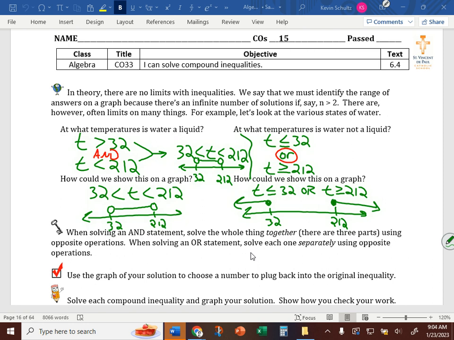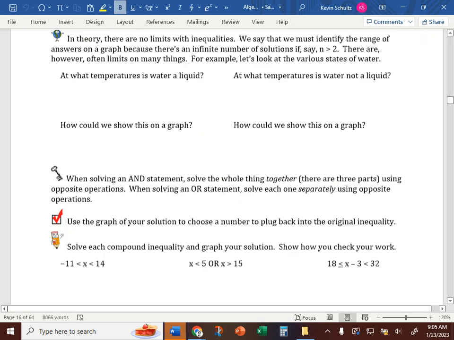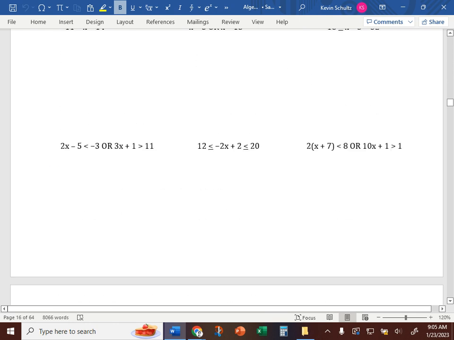So we have two types of compound inequalities. One is an and statement. The and statement will always look like this, connected, because two things must be true: greater than 32 and less than 212. An or statement will always look like this, where they're going opposite directions away from each other, because only one thing must be true: less than or equal to 32 or greater than or equal to 212. You see the difference? Yes. Okay.